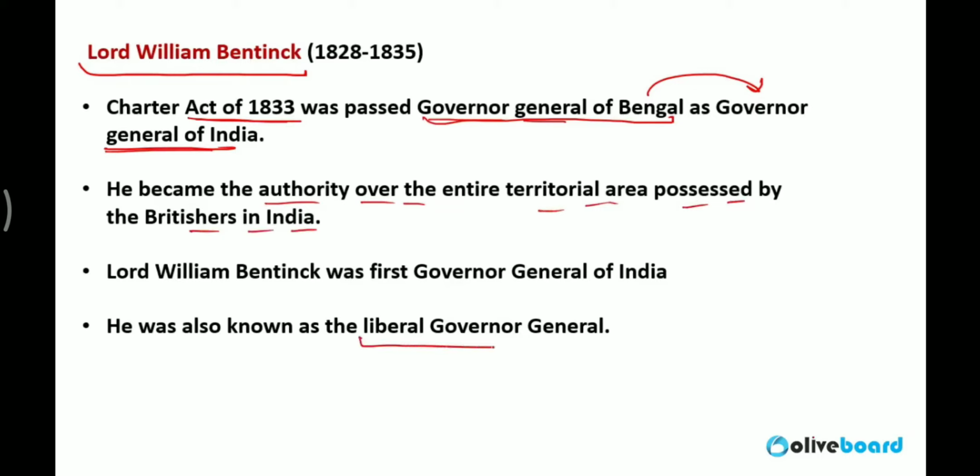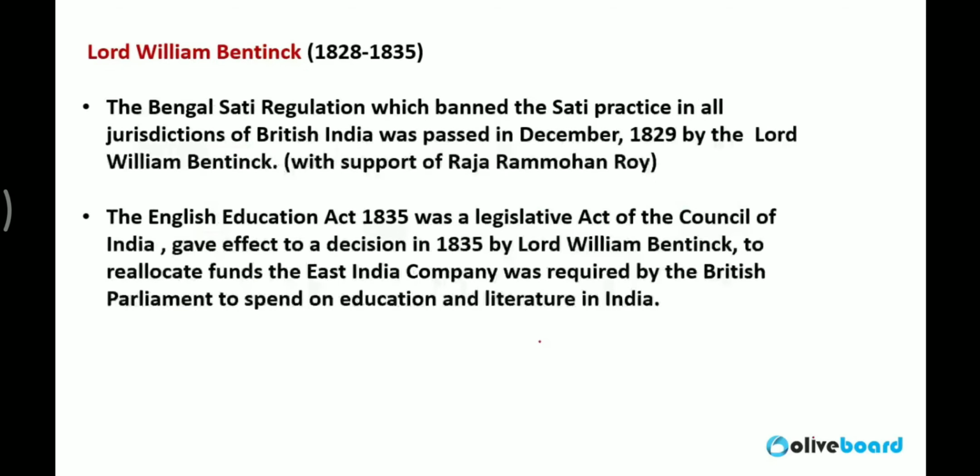He was also known as a very liberal Governor General because he took lots of initiatives in favor of Indians. Indians के favor में बहुत सारे decisions लिए थे. For example, the Bengal Sati Regulation. So he banned the Sati practice in India by the Bengal Sati Regulation with the help of Raja Ram Mohan Roy. English Education Act 1835.